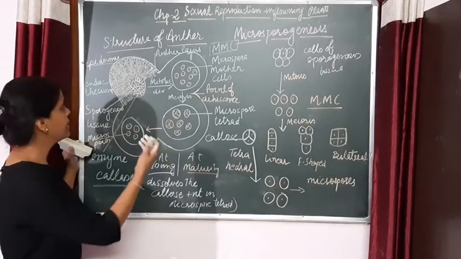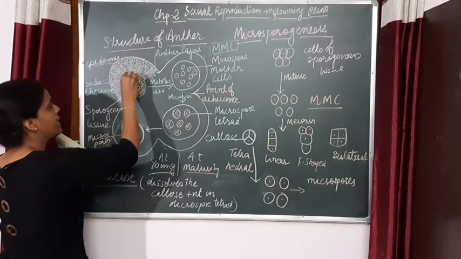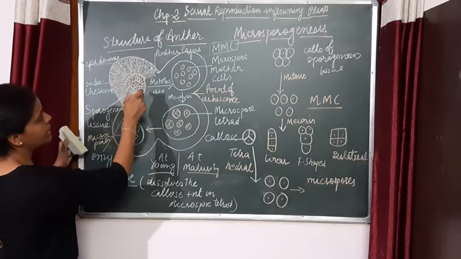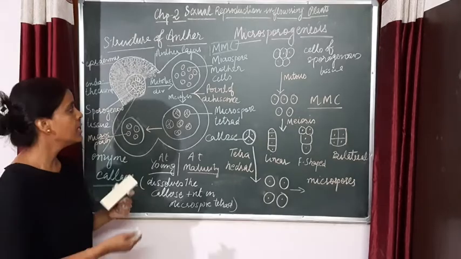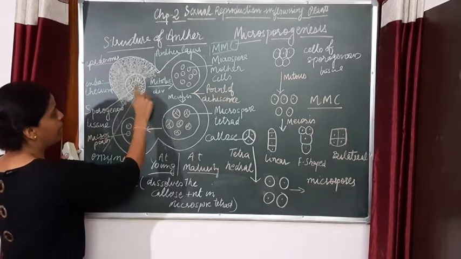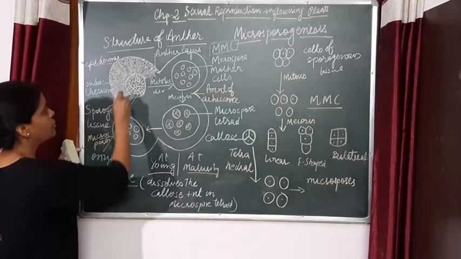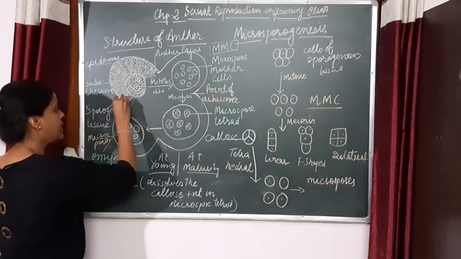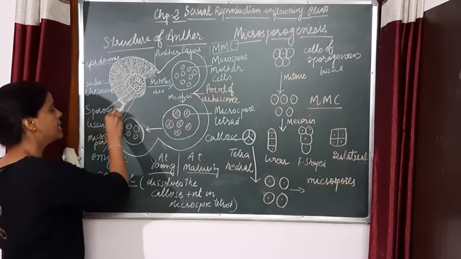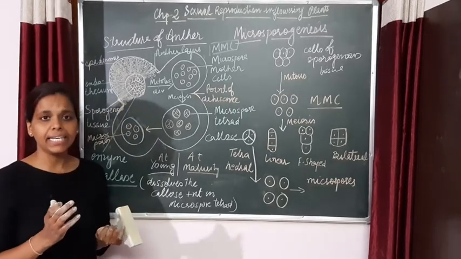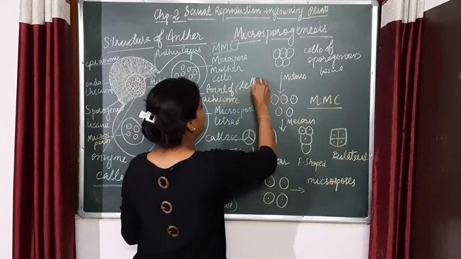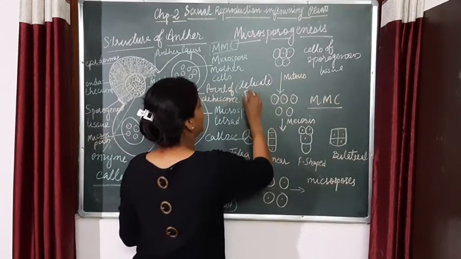As these layers turn fibrous, we have all the microspores over here. The fibrous wall becomes rigid, and the point of dehiscence is a delicate area, right?